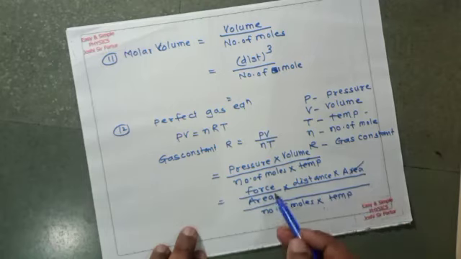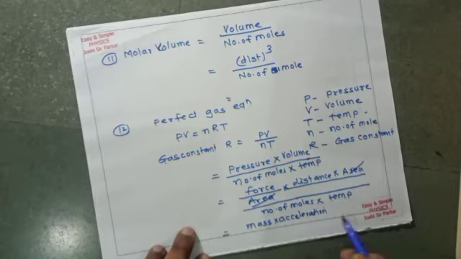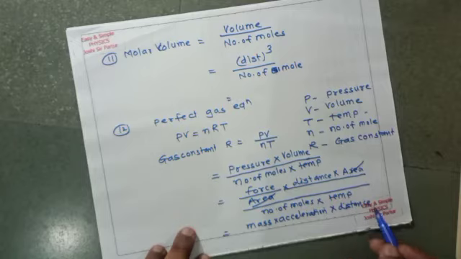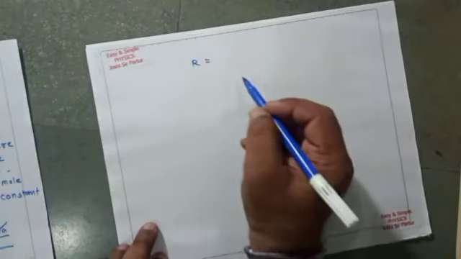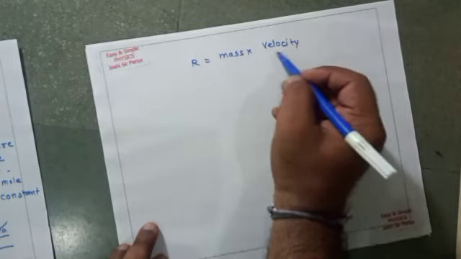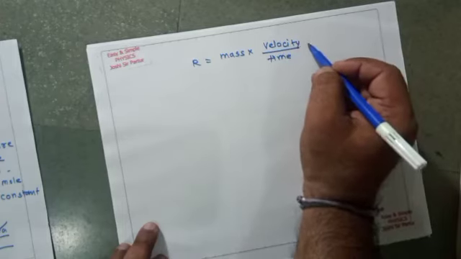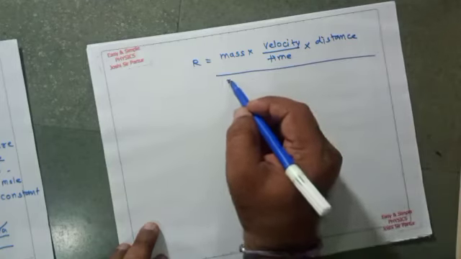What happens? Area gets cancelled. So force will be mass multiplied by acceleration, multiplied by distance, divided by number of moles multiplied by temperature. So the gas constant R is equal to mass multiplied by velocity upon time multiplied by distance, divided by number of moles multiplied by temperature.